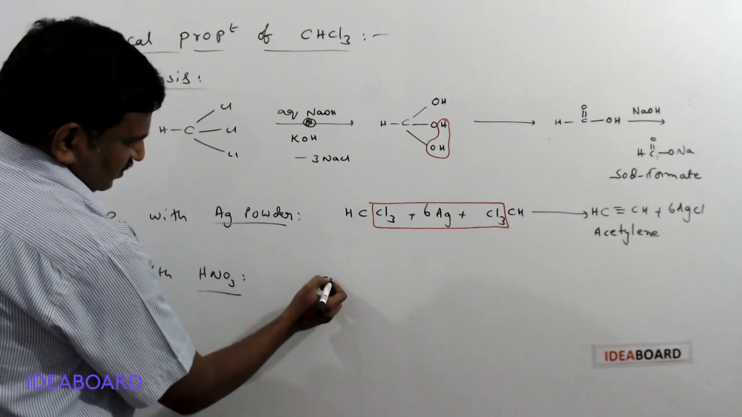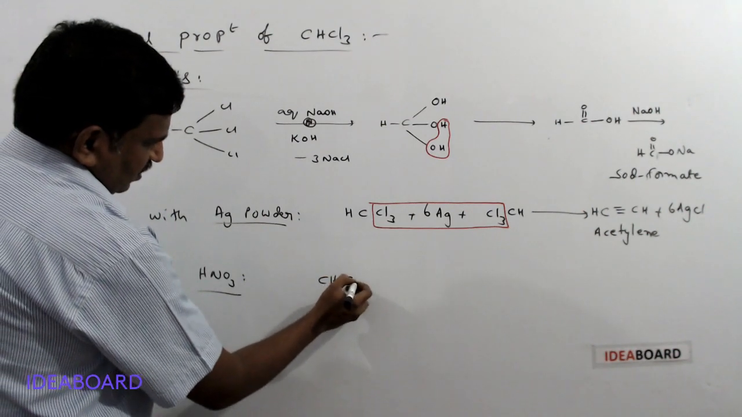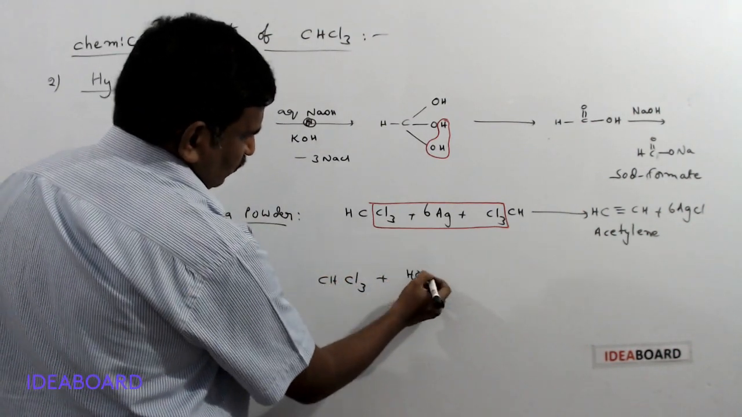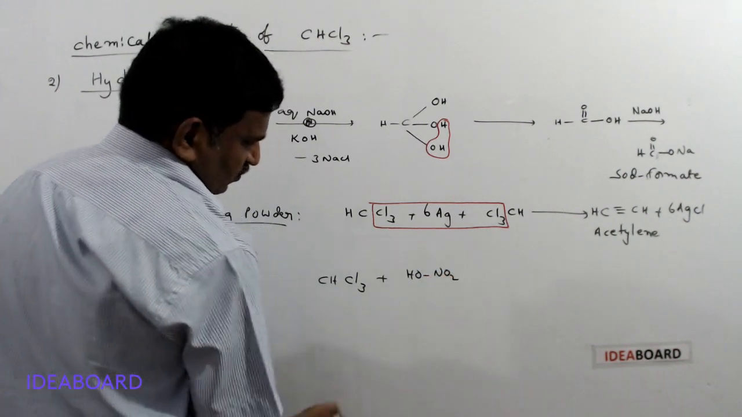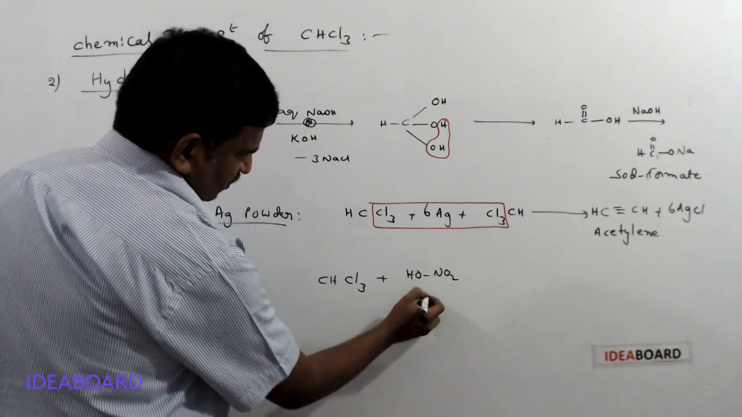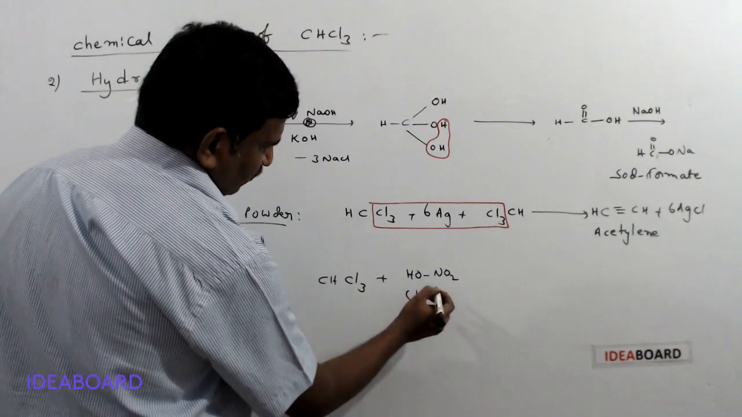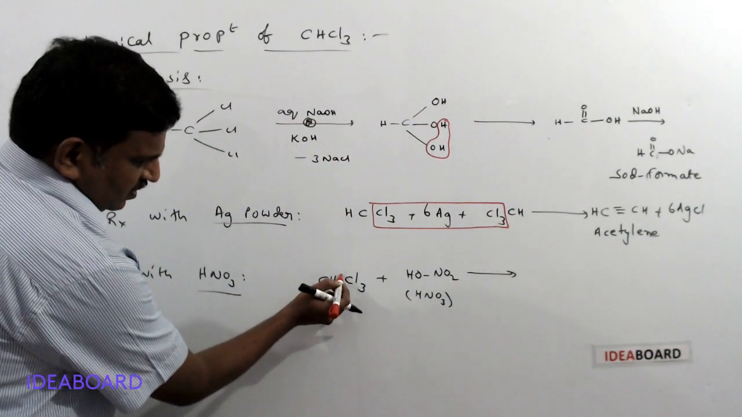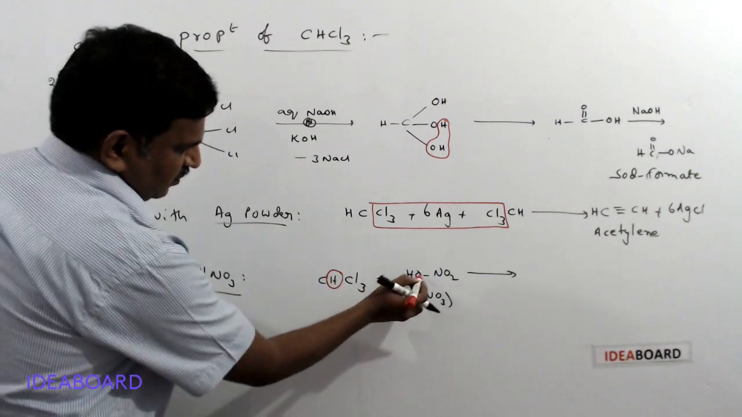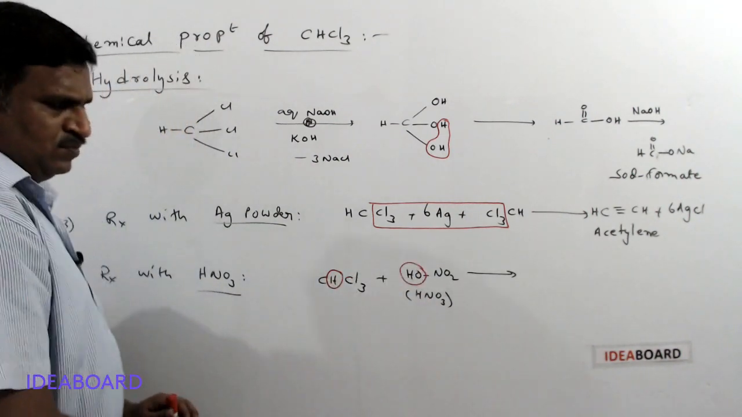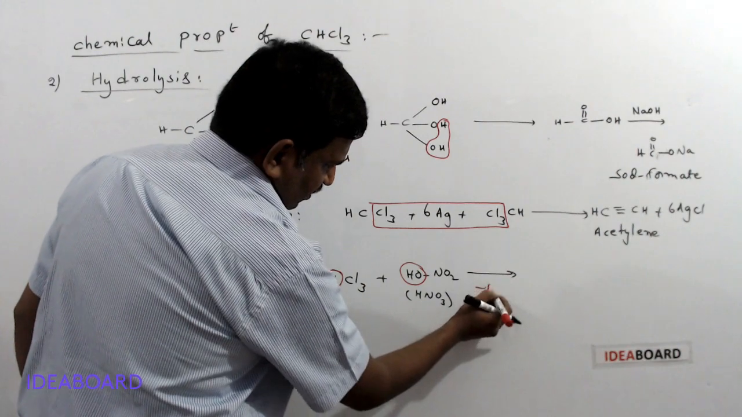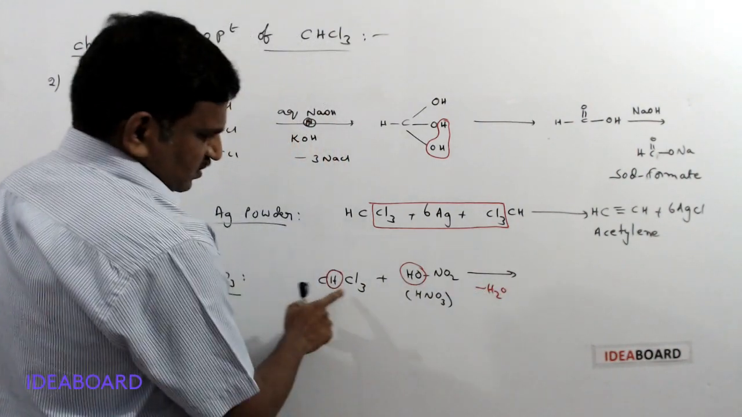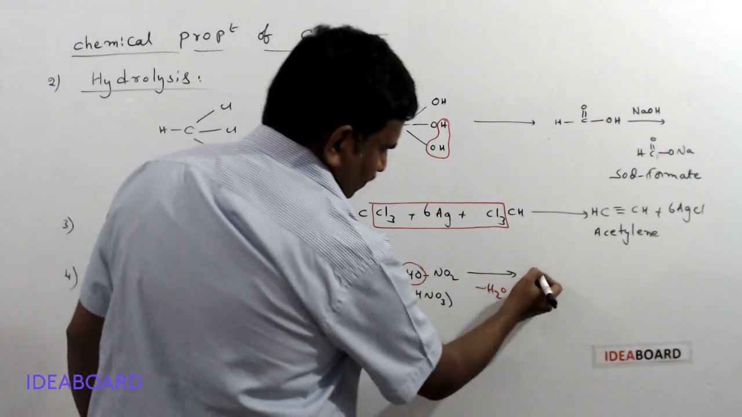Here this is CHCl3, chloroform, reacting with HONO2. What is HONO2? Yes, this is HNO3 only. Now I am removing H from this and the OH group from this. So what is removed? Minus H2O. Then what is remaining? CCl3 is present and here NO2 is present.